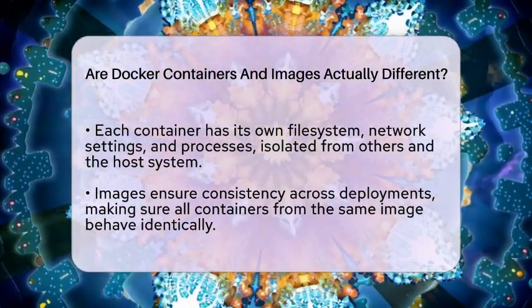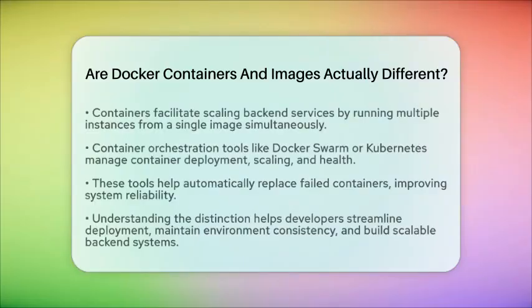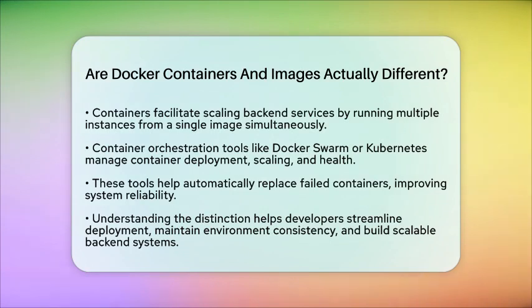Containerization and orchestration tools like Docker Swarm or Kubernetes help manage these containers at scale. They coordinate how containers are started, stopped, and balanced across servers. This setup makes your backend more reliable and flexible. For example, if one container fails, the system can automatically spin up a new one from the same image to replace it.